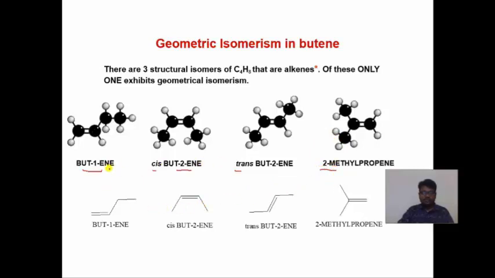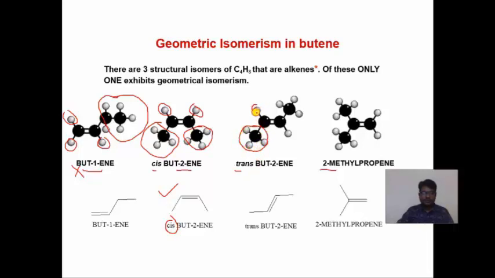So this but-1-ene has this group, ethyl and hydrogen, but in this carbon the hydrogens are similar, so it does not form a geometrical isomer. It has methyl and hydrogen, so they are different groups, hydrogen and methyl both are different groups, so it forms a cis geometrical isomerism.